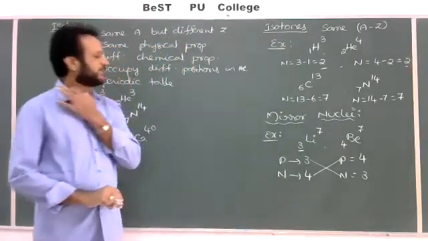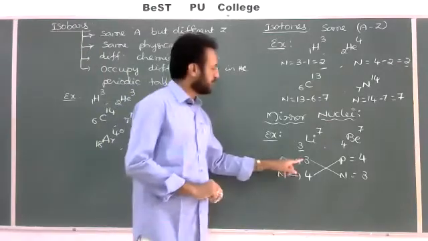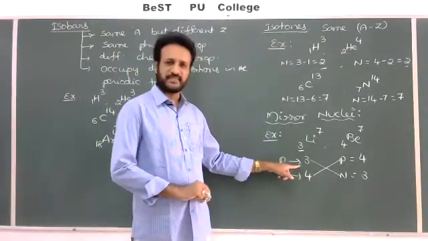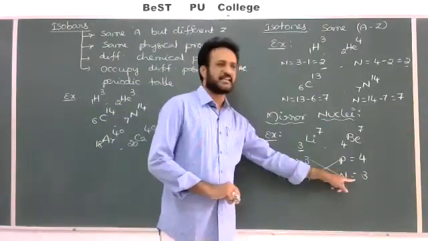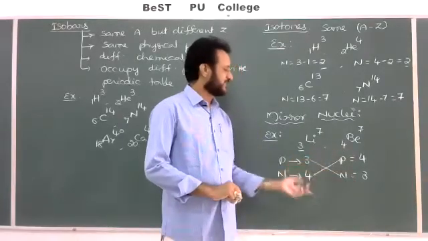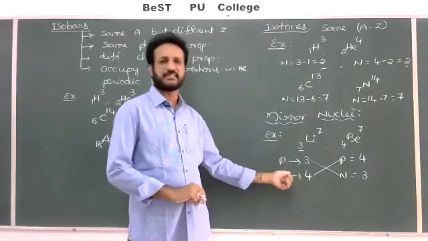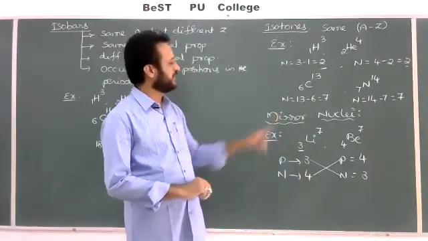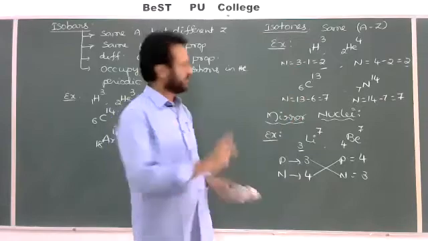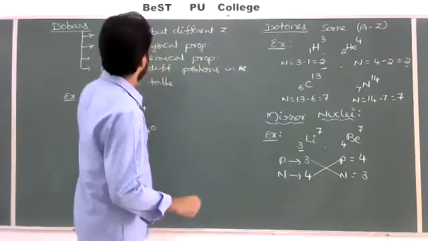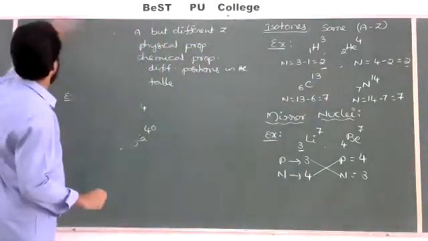So the elements which are having number of protons in one nucleus or one atom equal to the number of neutrons in the other atom, and vice versa, number of protons in the second element equal to the number of neutrons in the first element, then such type of nuclei are called mirror nuclei. So it is about isotopes, isobars, isotones, and mirror nuclei.